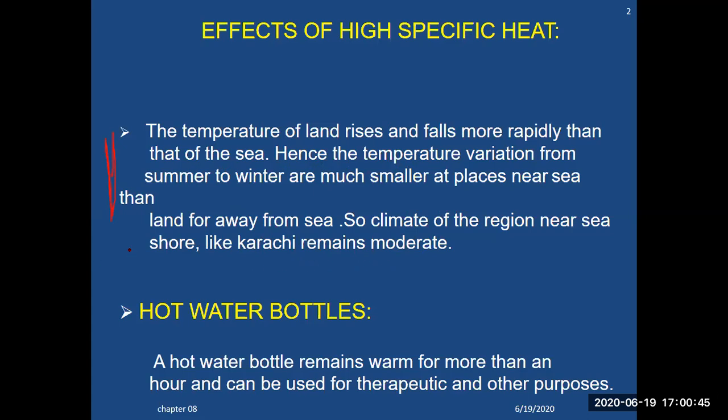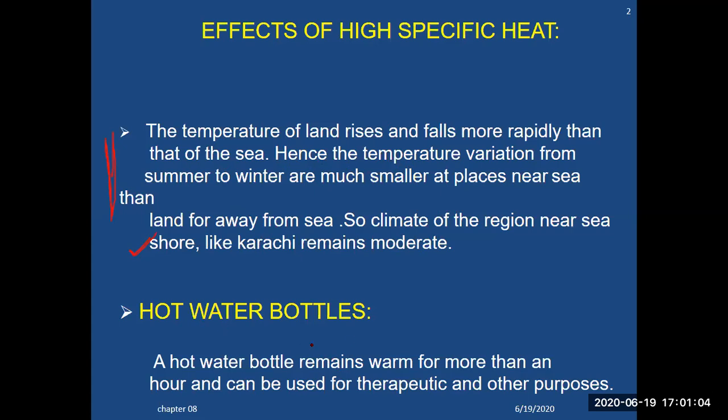So this is the reason why Karachi and other places which are closer to the sea have a mild atmosphere, a moderate type of temperature.